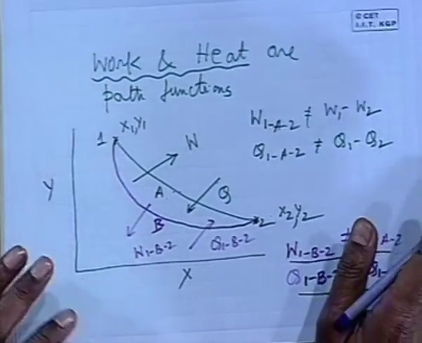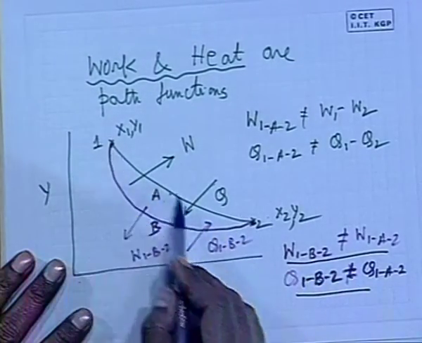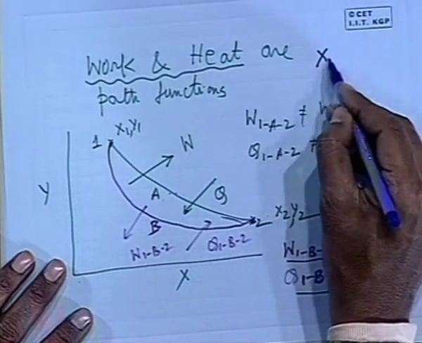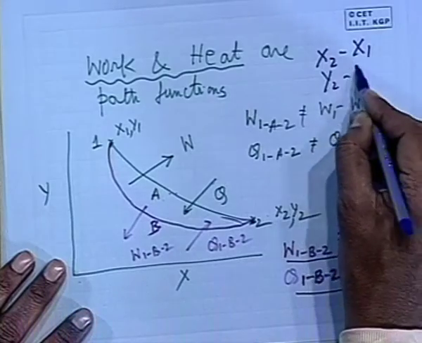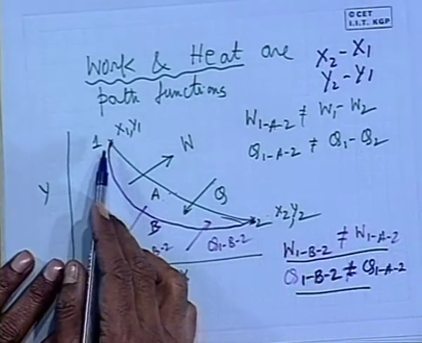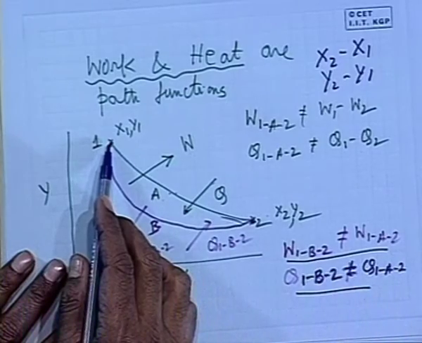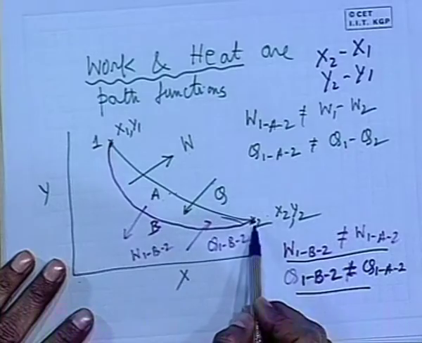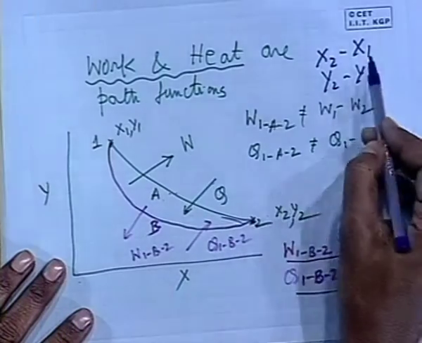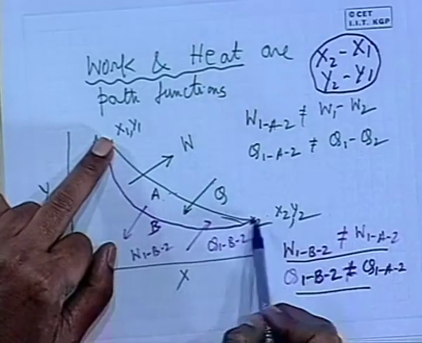But if anybody asks what is the change in property in this path 1A2, you tell them the change in property x is x2 minus x1, and in property y, y2 minus y1. If anybody asks what is the change in properties x and y when the system performs a path 1B2 from the same state point A to the same state point B, then the change will be the same because they are point functions; their values are associated with the state points.